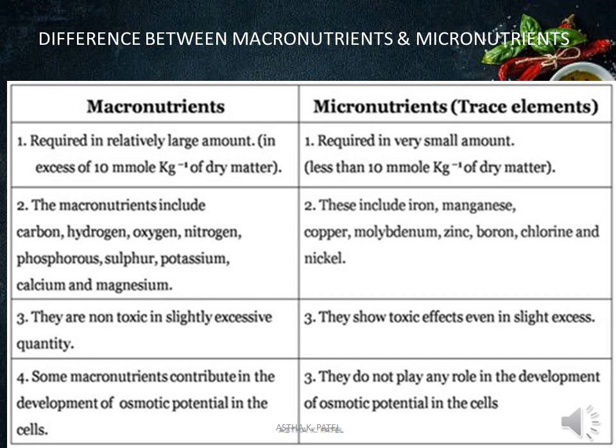Macronutrients contribute to the development of osmotic potential in the cells. They contribute to cellular functions, whereas micronutrients do not play any role in the development of osmotic potential in the cells. So this is about the difference between macronutrients and micronutrients.